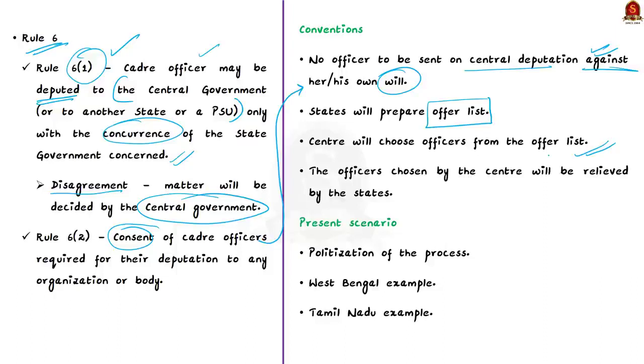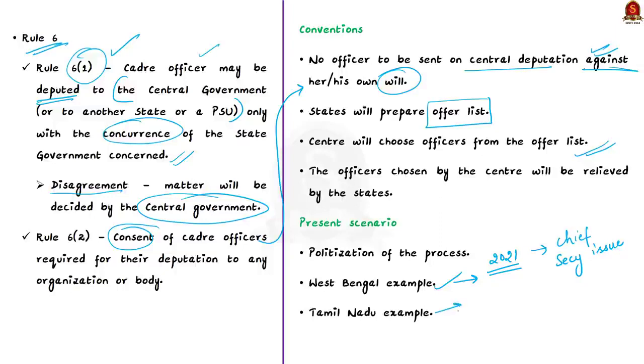And here we need to blame both the center and the states. For example, recently in 2021, the central government unilaterally issued orders for the central deputation of the Chief Secretary of West Bengal. This led to a major uproar. Why? Because these orders were issued just before the officer's last day in service. So through this, the center was arm twisting the rival party in West Bengal. So here the center was at fault.